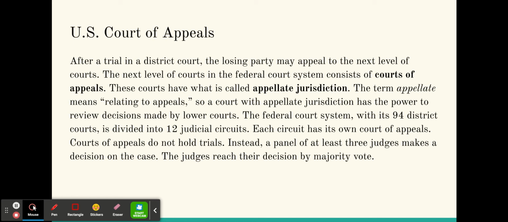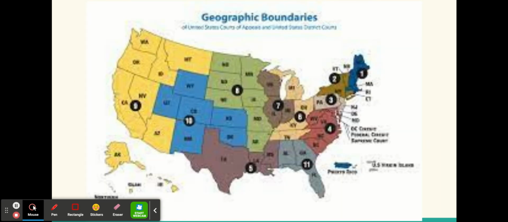The federal court system, with 94 district courts, is divided into 12 district circuits. Each circuit has its own court of appeals. Courts of appeals do not hold trials. Instead, a panel of at least 3 judges makes a decision on the case. The judges reach this decision by a majority vote. Okay, the U.S. Court of Appeals.